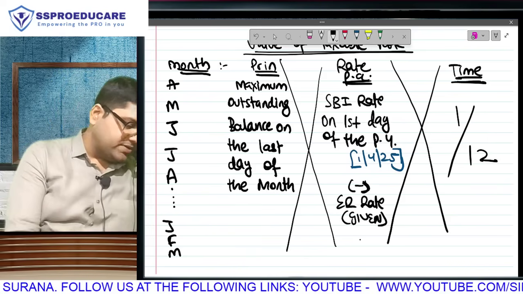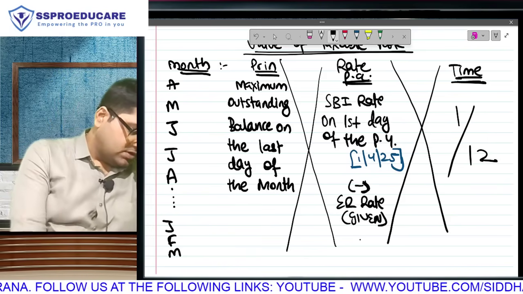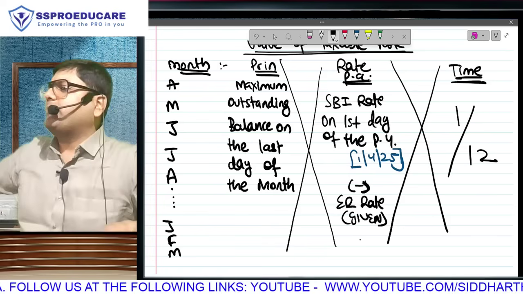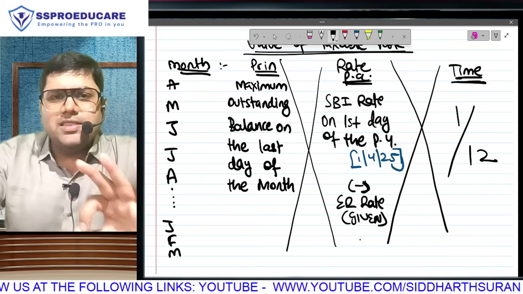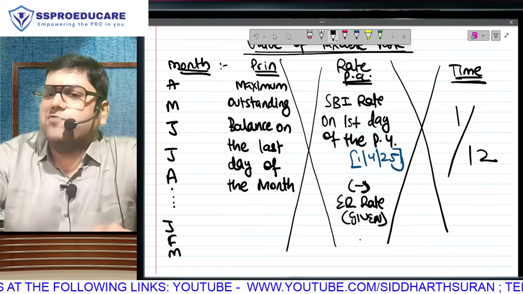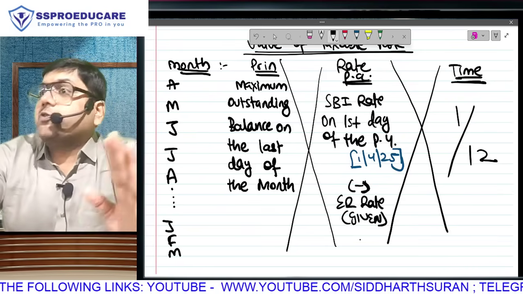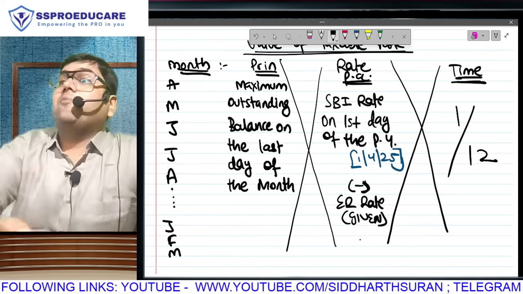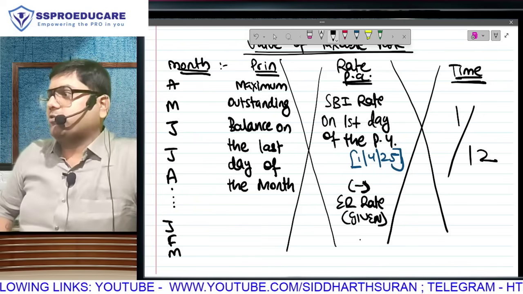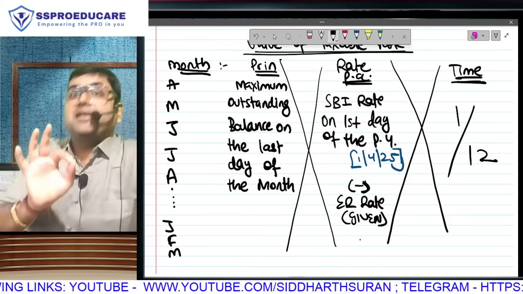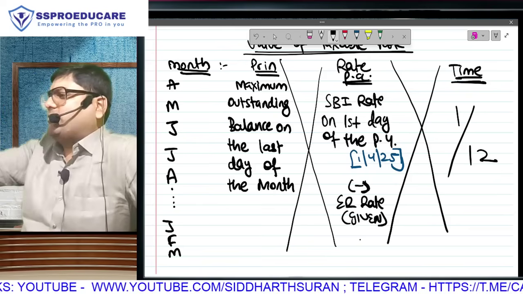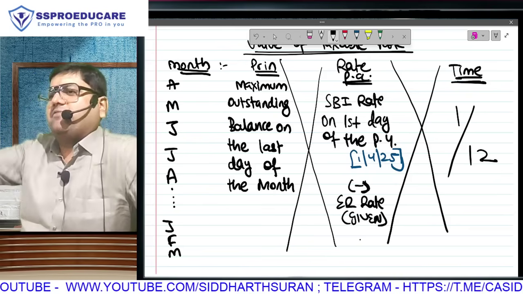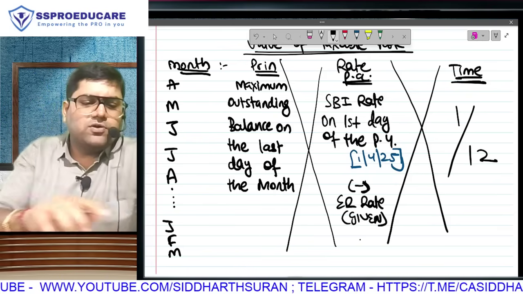Is it a taxable perquisite? Let's take the SBI rate and the employer rate; rate and time we are not discussing. In the month of April, how much principal have you taken from your employer? 5 lakh. Throughout April, how much principal have you enjoyed belonging to your employer? 5 lakh. So April's principal will be 5 lakh, multiplied by 12% or 10% based on market rate and employer rate, and multiplied by 1/12. That will give you perquisite of April.